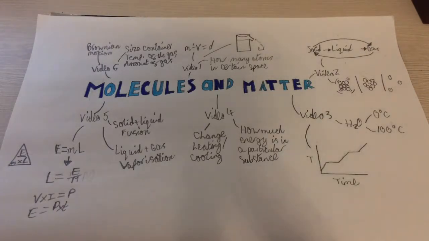Now, the second one is by using smoke. So what we do is we light a splint and put some smoke into a sealed container. Now, the smoke particles, we can look under a microscope and see that the smoke particles will almost twinkle if we look at them like the stars in the sky. And this is because the collisions of the air particles that are already in the container will bump into the smoke and cause it to move around, and this is what causes the twinkling that we see. It's the smoke moving around because of the collisions.